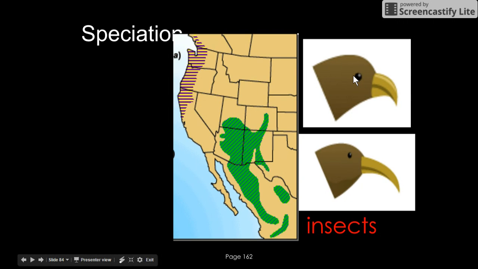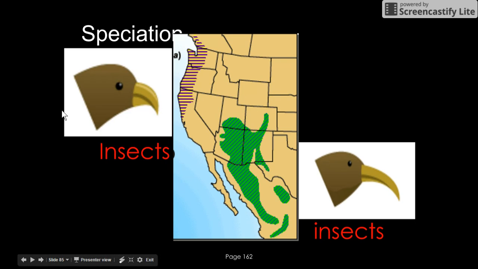This animal has two choices. One choice is to die off. The second choice is to move to a different environment. So now this bird is going to move to a different environment. Let's say this bird ends up in California. In California, he may find that he doesn't need to reach into a tree to get the insects. He may be able to pick the insects off of a limb.